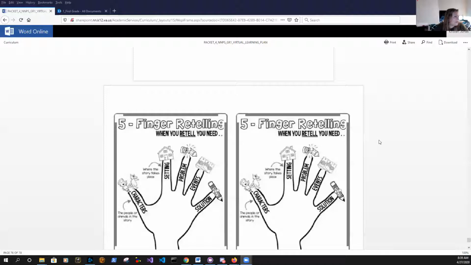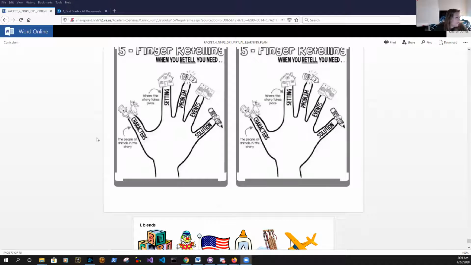This page toward the end of your packet is the 5-finger retelling. You're going to do this out loud after you read the story. You're going to retell the story to the adult that you read with. So you need to tell them the characters, the setting, problem, events, and solution. Now remember, the events are the big things that happen in the story, the important things. The characters we know are the people or animals in the story, the setting, where the story takes place, and when the story takes place.